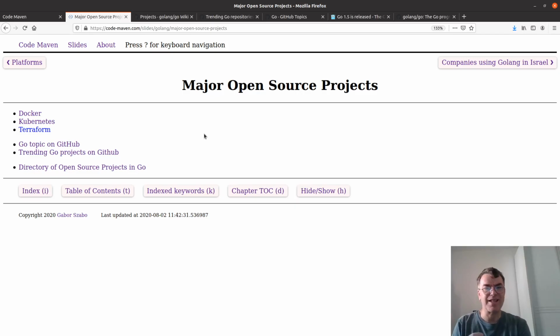I also have a slide about companies using Go. That's not really that interesting anymore. It's growing all the time, and you can just search your favorite job search site and find all kinds of companies that use Go and are looking for people who work in Go.